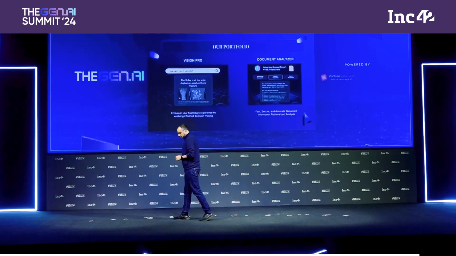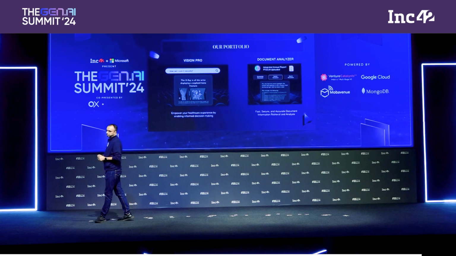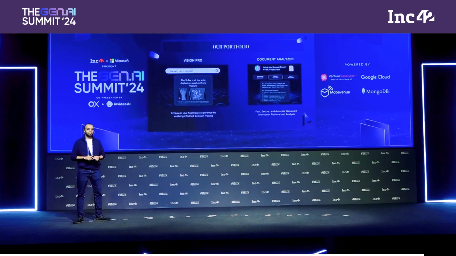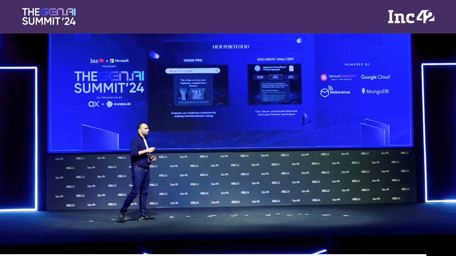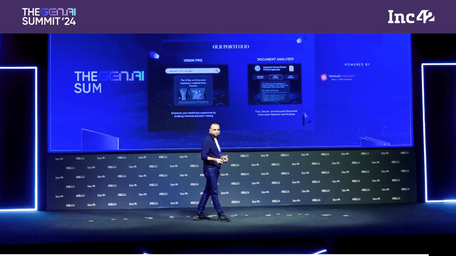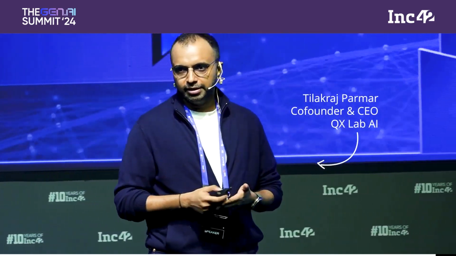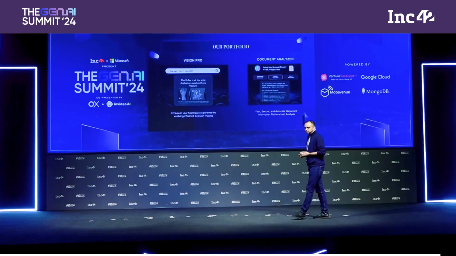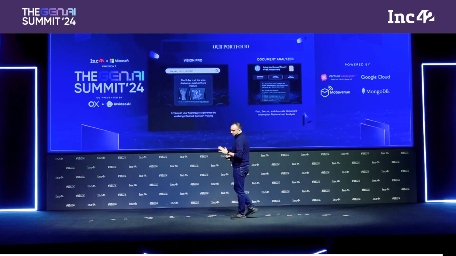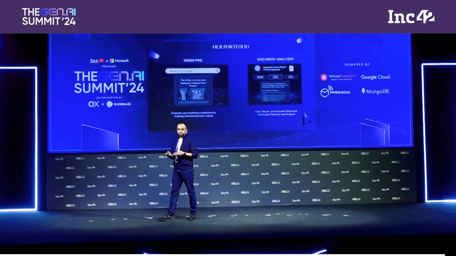Another product that we're launching is analyzing the documents that you have. Now, imagine there are so many documents that we want to go through. If there is a PhD student, or a balance sheet for the startups, or investment firms, PE firms who want to invest in startups, they get so many pitch decks every day. They can actually upload those pitch decks on this particular platform. We can customize it for everyone. Being a foundation level model, we can customize it as much as they want, and then they can ask questions from those PDFs, and they can make a very informed decision that they want to make with that particular documentation.